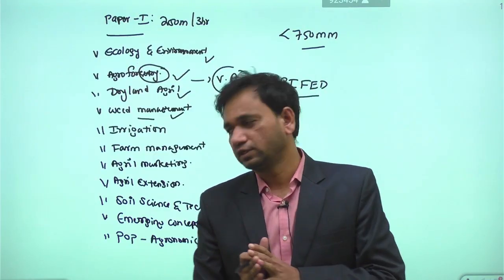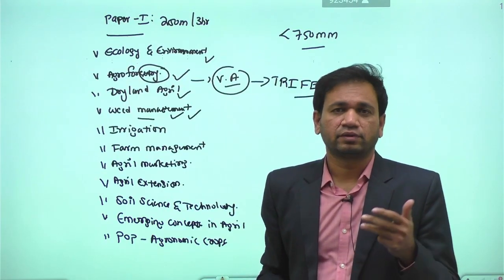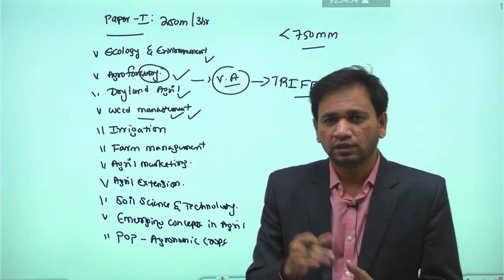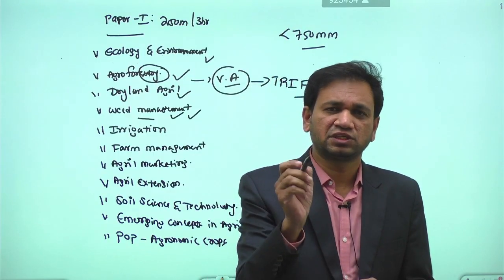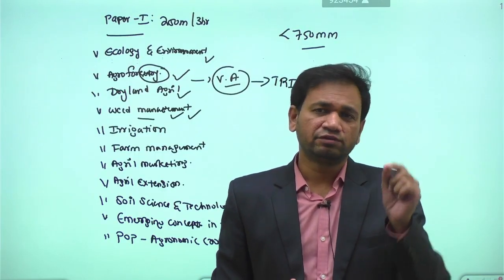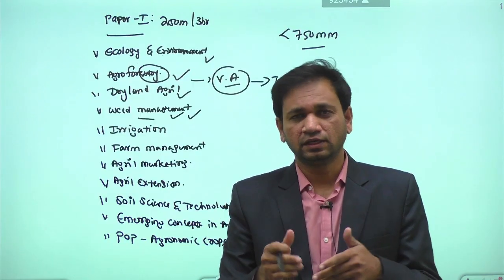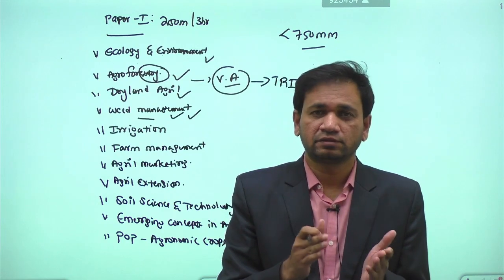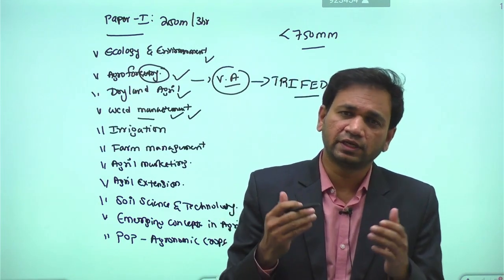Then apart from that, in weed management, we have the syllabus we call allelopathic effect, then the herbigation technique, then the herbicide chapter. Herbicides are toxic chemicals which are widely used for eradication of unwanted vegetation in a given area. Within herbicides, some are narrow-based chemicals, some are broad-based chemicals, some are pre-planting, some are post-emergence herbicides. There are different forms of herbicide possible.